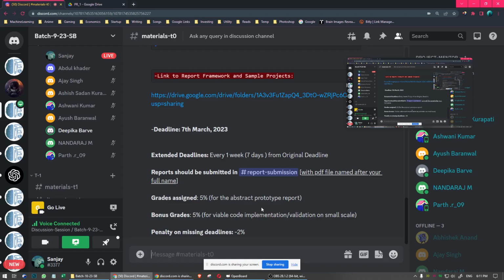I get that we have to make a prototype of the project, but is the project supposed to be completely unique, something new? See, the product doesn't have to be unique. The product idea doesn't have to be unique.